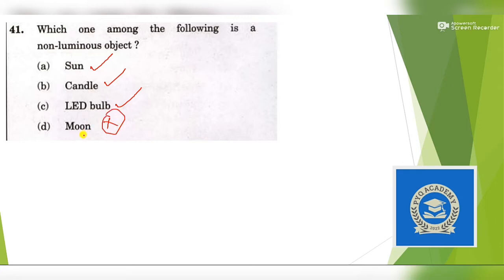The light we see coming from the moon is because the light of the sun is passing through it. So the answer is option B. The moon doesn't have its own light. If there was a planet also, it would also be true because a planet is also non-luminous.